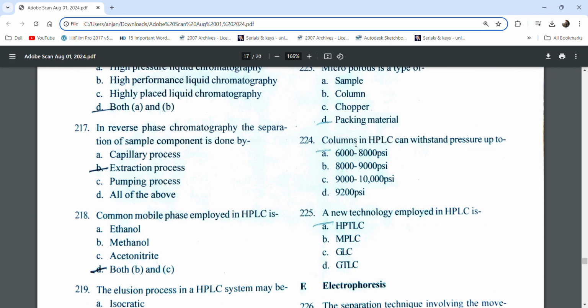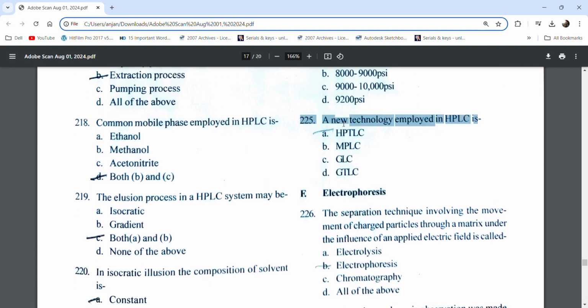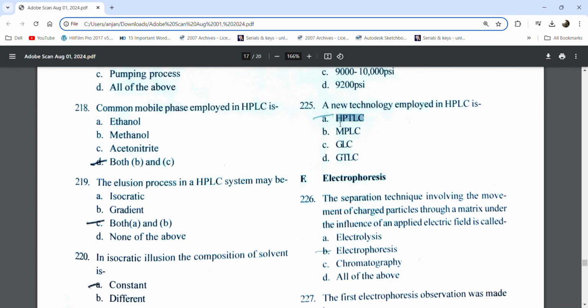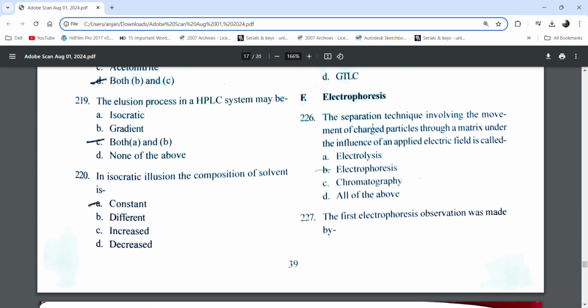Column in HPLC can withstand pressure up to 6000 to 8000 psi. A new technology employed in HPLC is HPTLC. High pressure liquid chromatography, high pressure thin layer chromatography. Electrophoresis: the separation technique involving the movement of charged particles through a mixture matrix under the influence of an applied electric field is called electrophoresis.